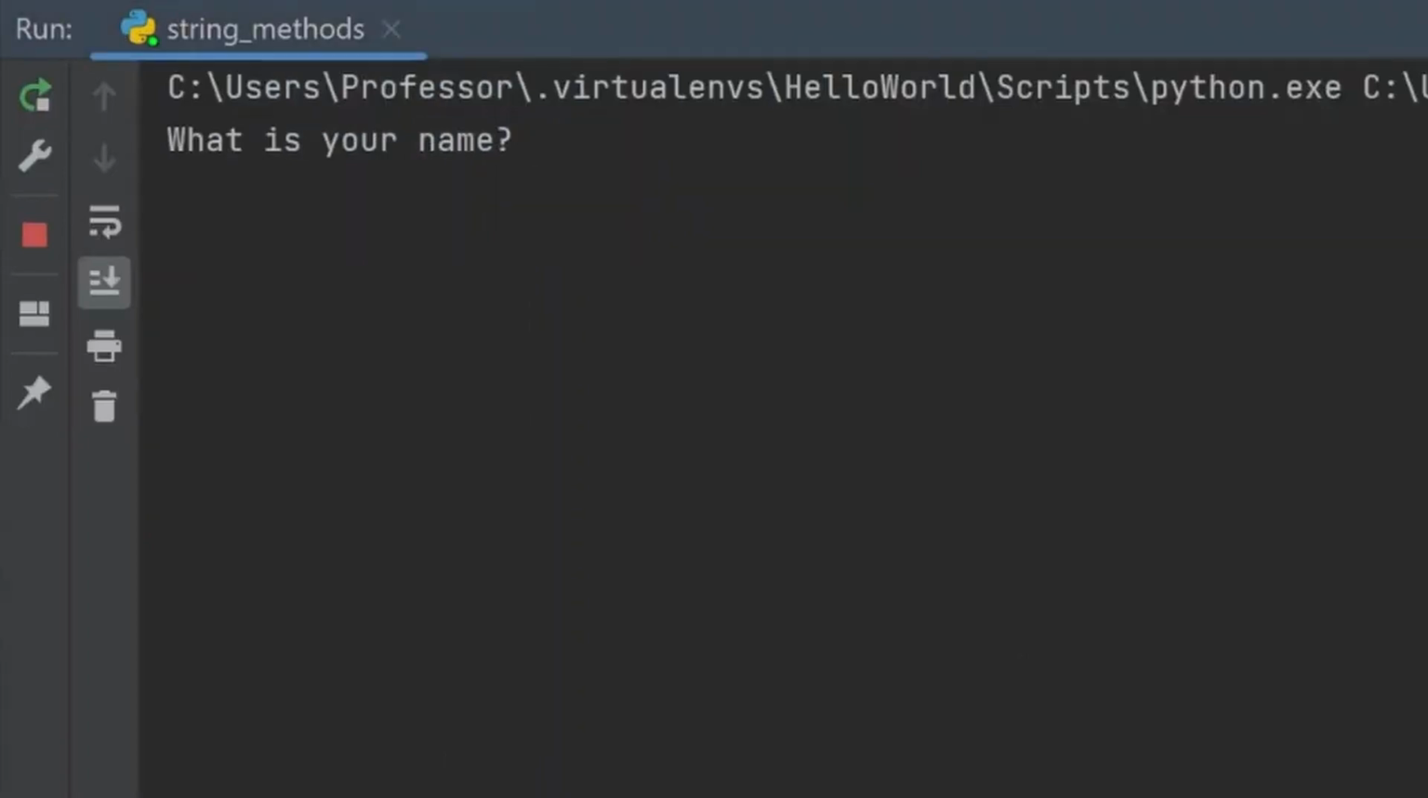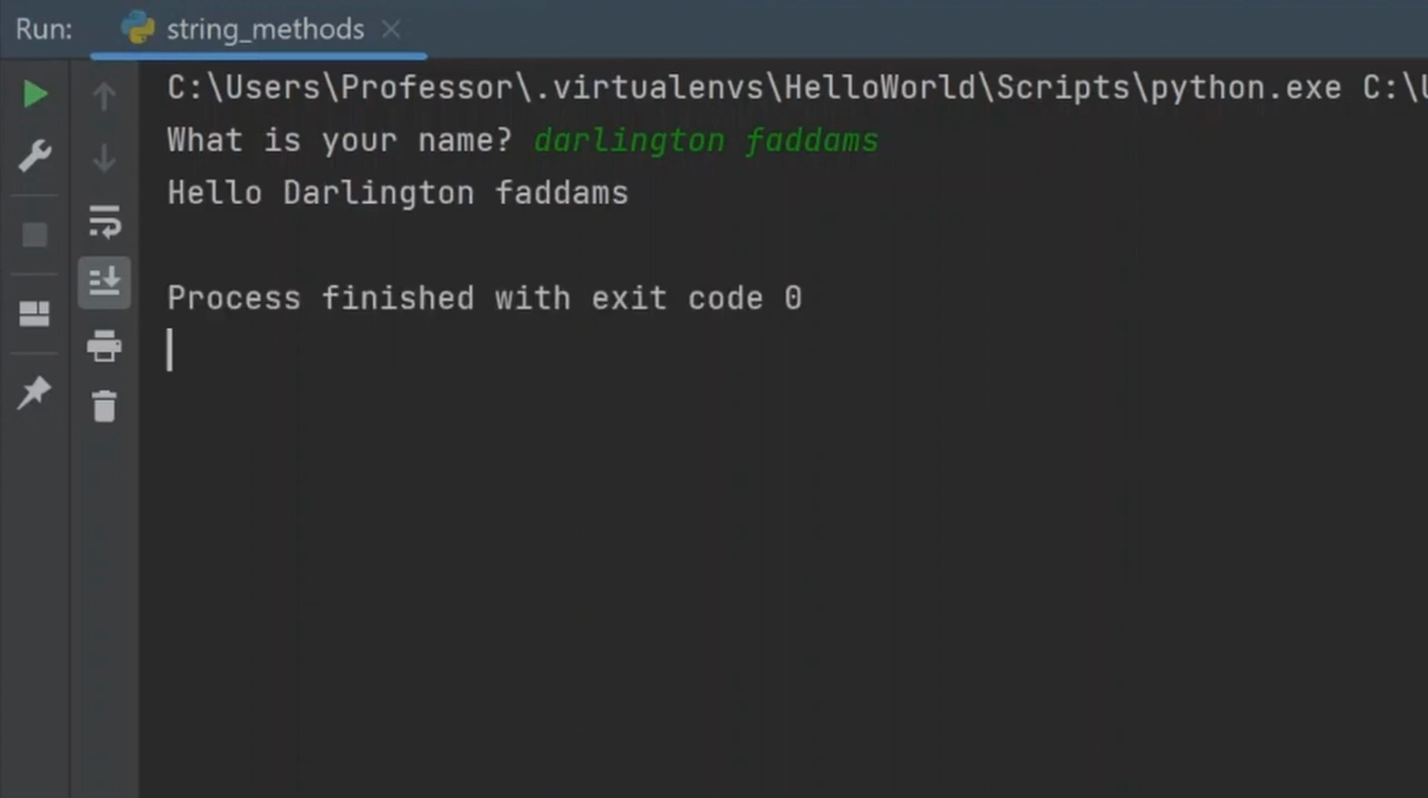What is your name? And I'll write my full name, Darlington Fathams, and press enter. And the output is hello Darlington Fathams. Notice that only the first letter of the full name is capitalized.